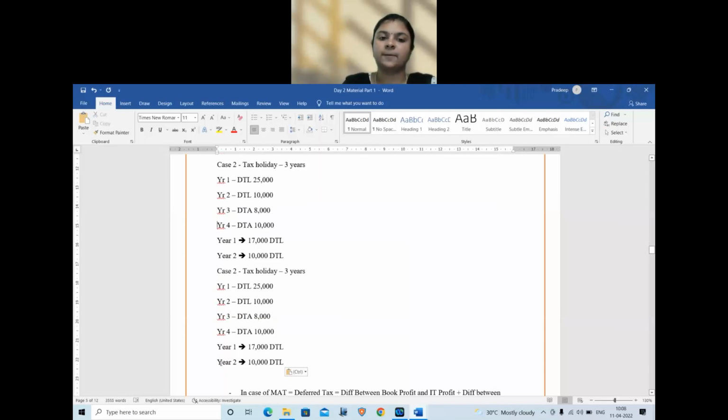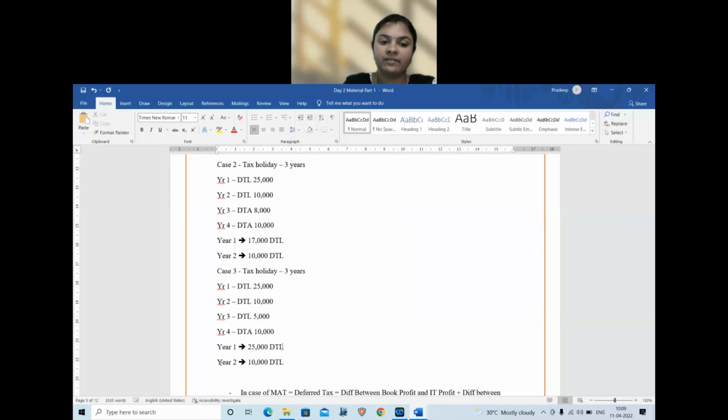Situation 3. Year 1 DTL 25,000, year 2 DTL 10,000, year 3 also DTL 5,000. So here what happens? In year 1, year 2, year 3, that is within the tax holiday period, there is no offset. So you should record the entire amount as it is. Year 1, I will record 25,000 DTL.